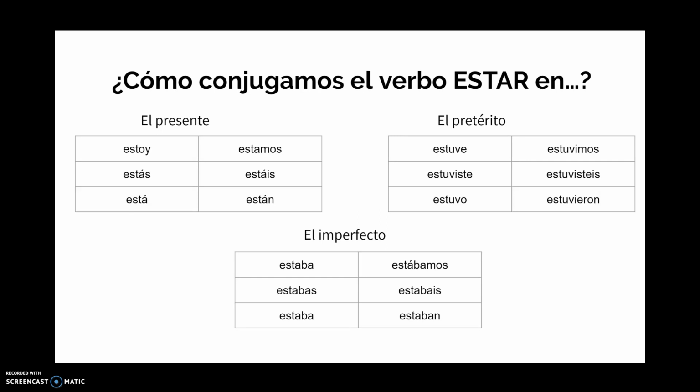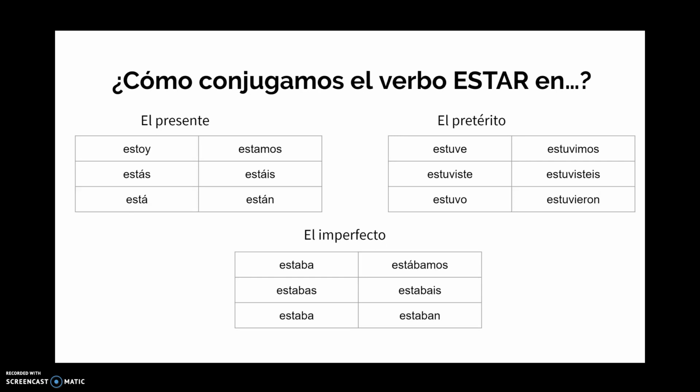Finalmente, tenemos el imperfecto. So for the imperfecto, which is the repeated actions or things that happened on a regular basis, we have yo estaba, I was. Tú estabas, you were. Él, ella, usted estaba, he or she was or you were. Nosotros estábamos, we were. Vosotros estabais, you all were. And ellos or ustedes estaban, they were or you all were. And once again, estabais, the vosotros form only used in Spain.